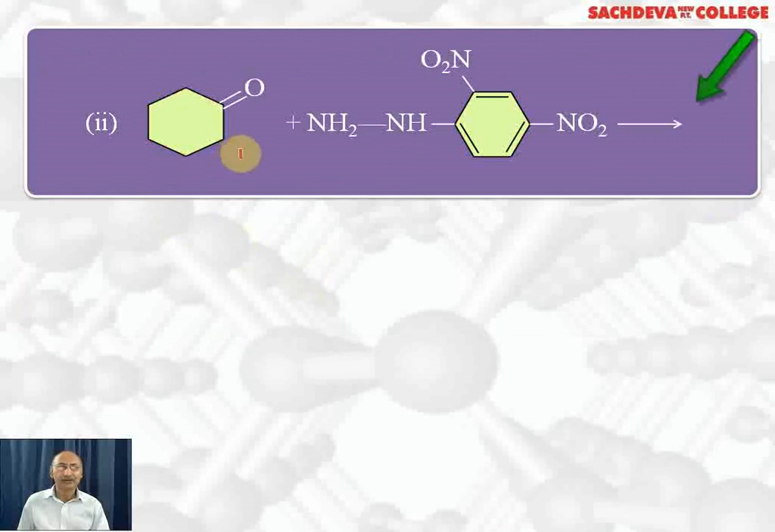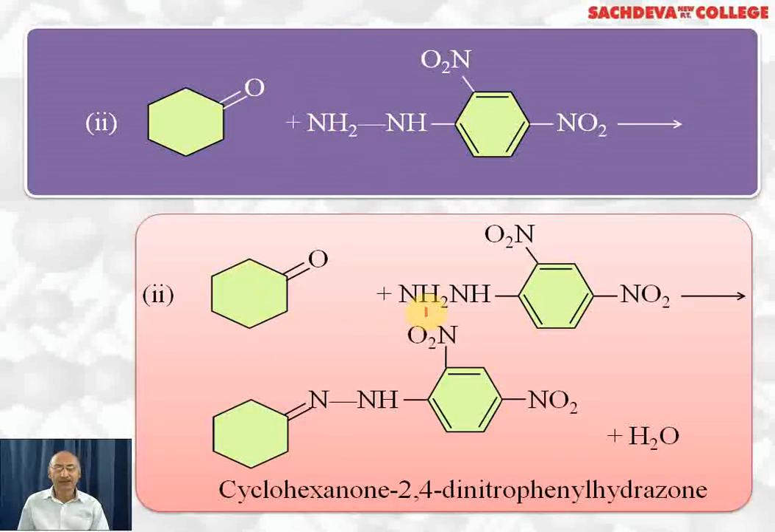Next we have cyclohexanone reacting with 2,4-DNP. Hydrogen from here and oxygen from here will be removed and we will get cyclohexanone 2,4-dinitrophenylhydrazone. This is the reaction. Cyclohexanone reacts with 2,4-DNP, hydrogen from here, oxygen from here, water is lost. Here a double bond will be formed, NH, and this group is as it is. We get cyclohexanone 2,4-dinitrophenylhydrazone, which is an orange colour precipitate.